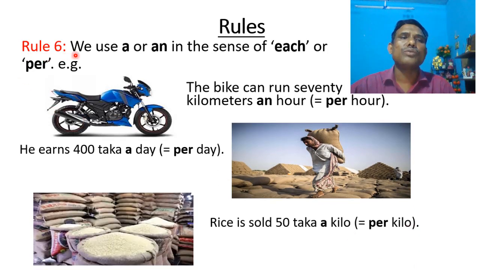Rule number 6, we use a or an in the sense of is or per. For example, the bike can run 70 kilometers an hour. Here an hour means per hour. He earns 400 taka a day. Here a day means per day. Rice is sold 50 taka a kilo. Here a kilo means per kilo.